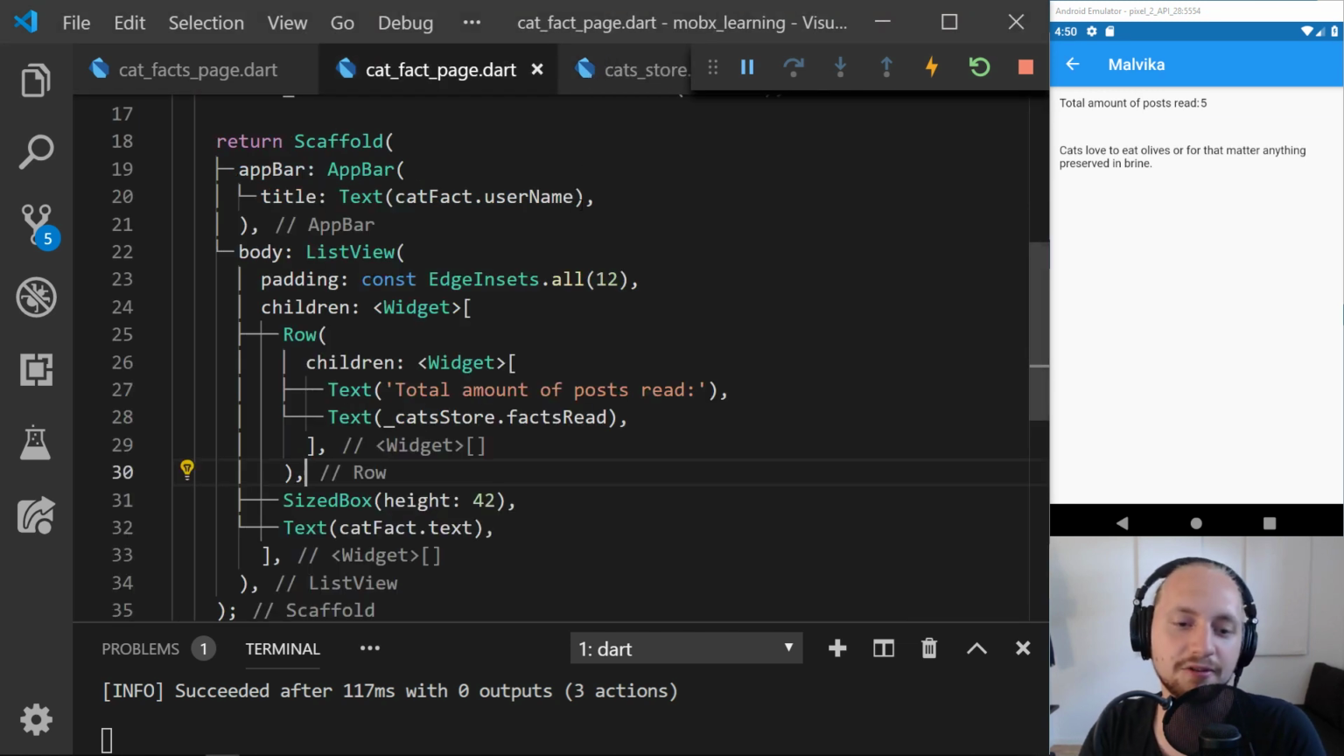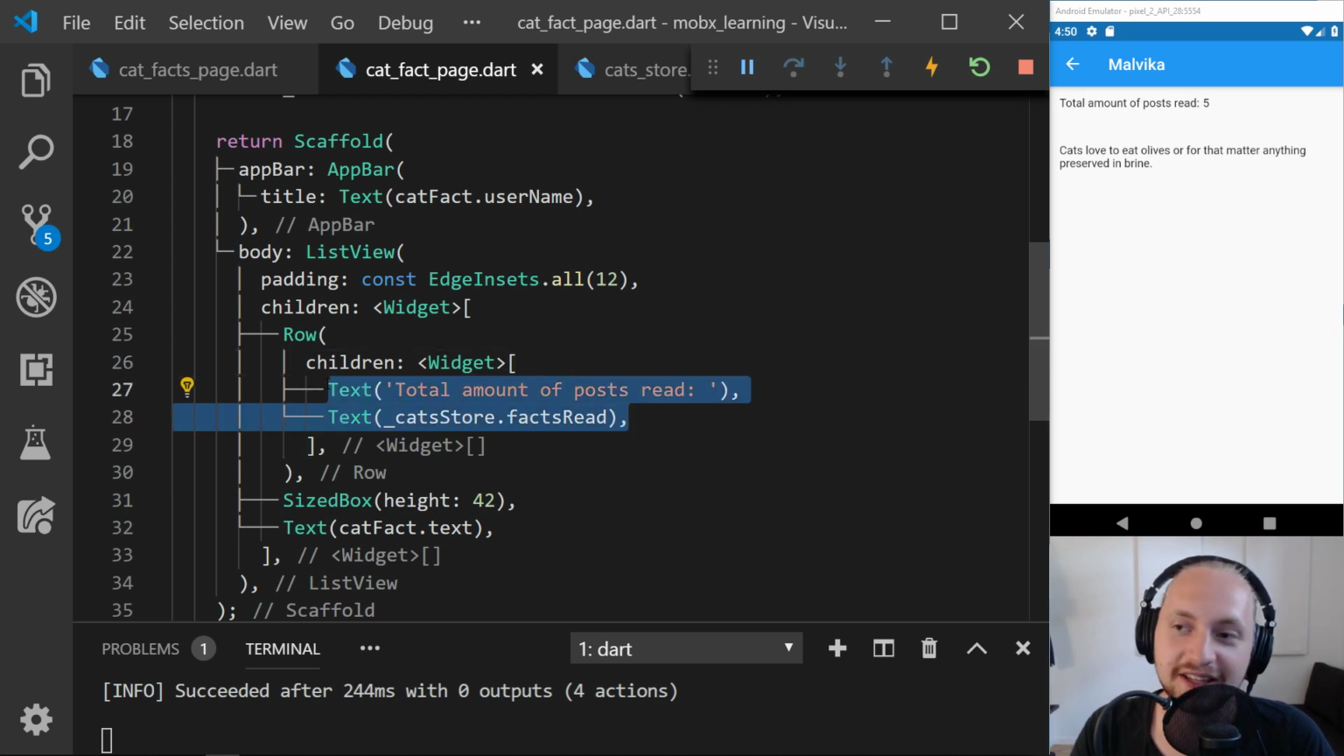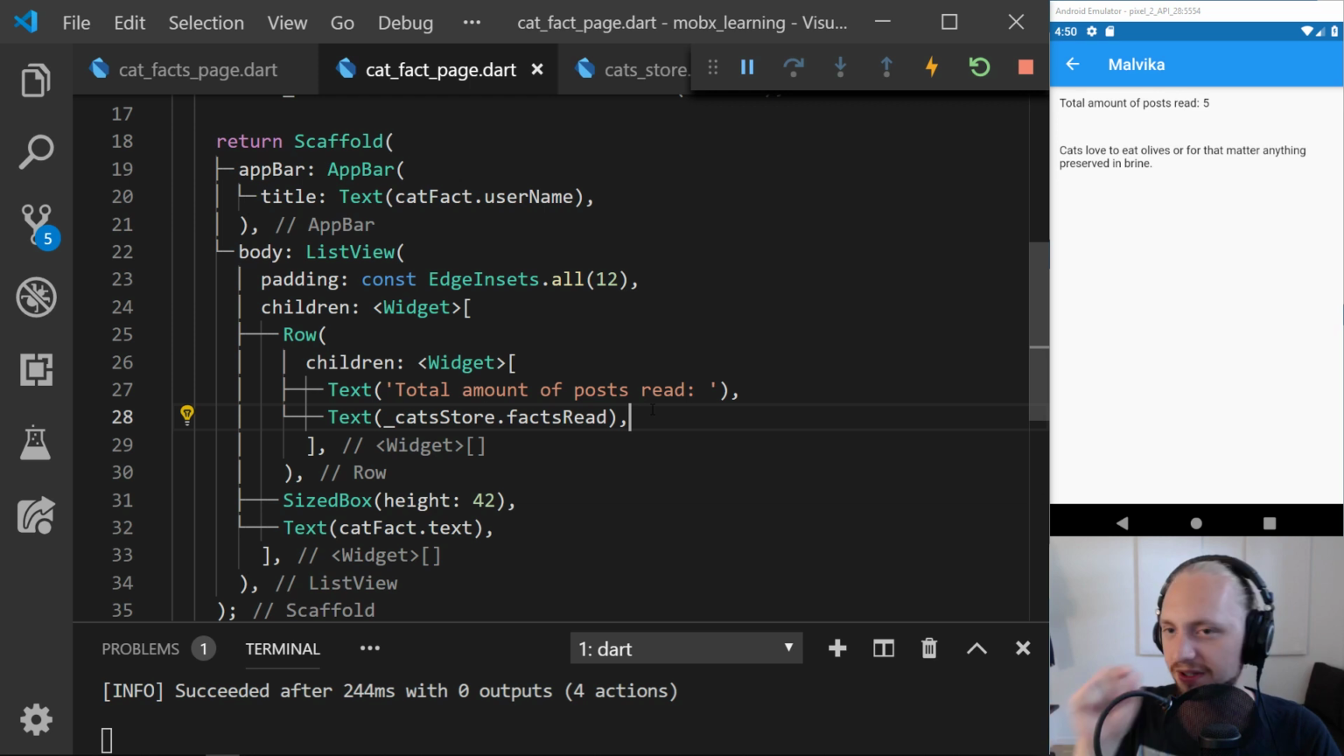Okay, so let's see here. Total amount of posts read. Let's just make a space here so we have some spacing. Maybe I should actually make a design beforehand so we can have something to work with. Maybe I will do that with the next state management.